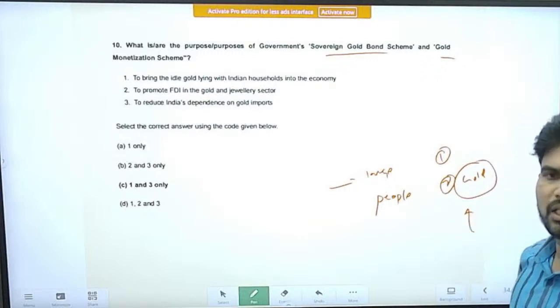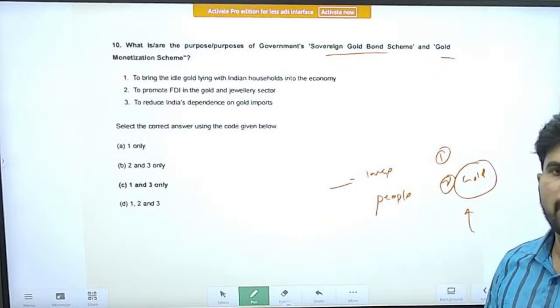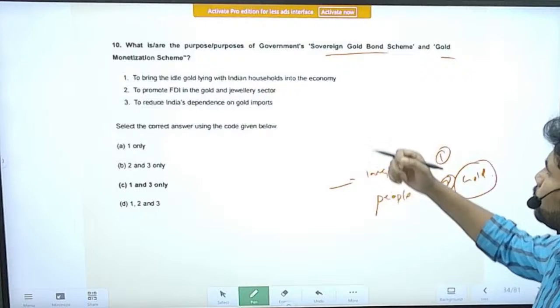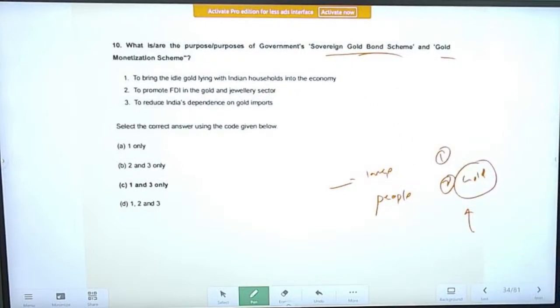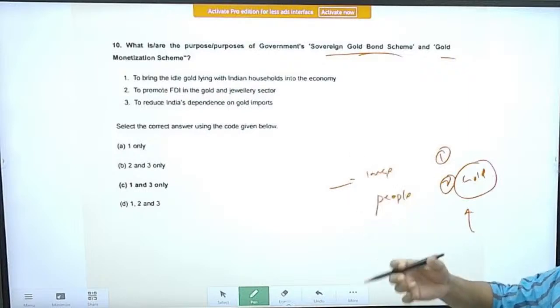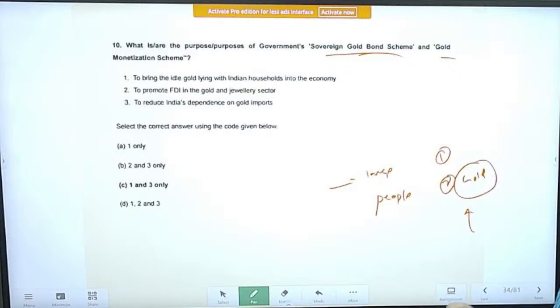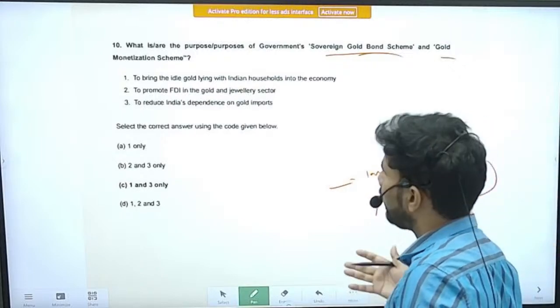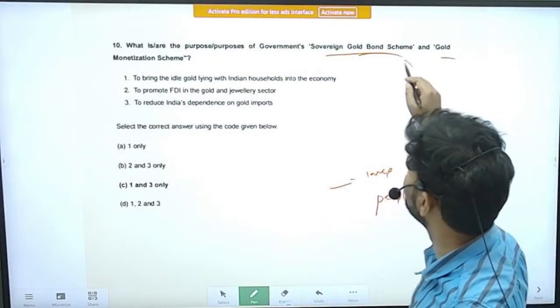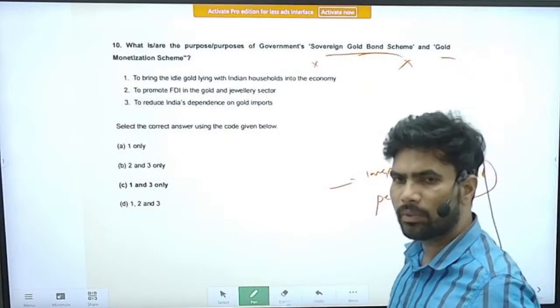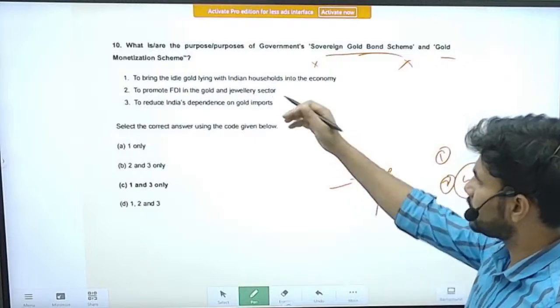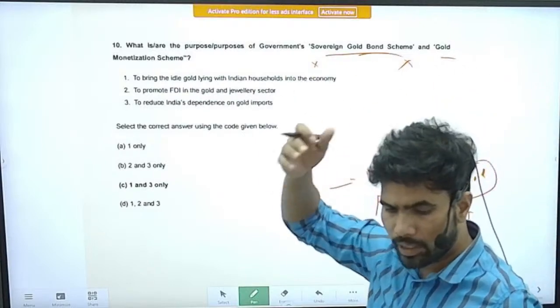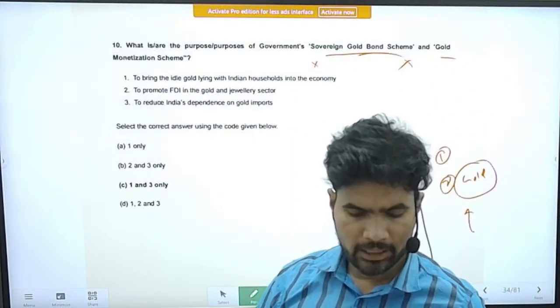So to address that issue, to reduce the demand for the actual gold, these schemes have been brought in: the sovereign gold bond scheme, the gold monetization scheme. If you know the provisions of the schemes, you will understand how it can help. But broadly, we can say these two schemes are a failure. Not much success has come from these two schemes also. However, we will see the provisions of the schemes. Question related to the schemes.